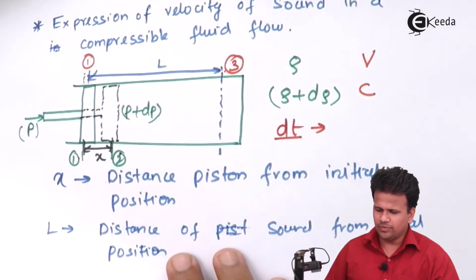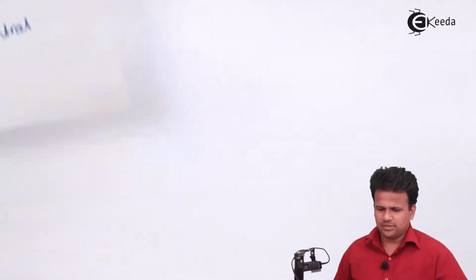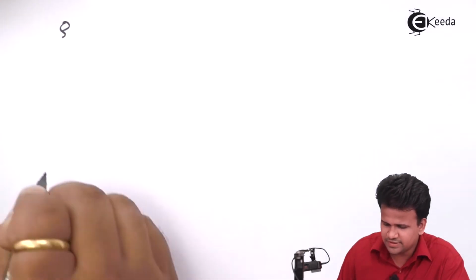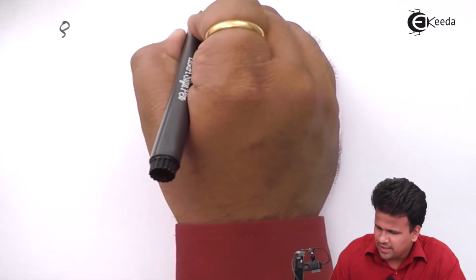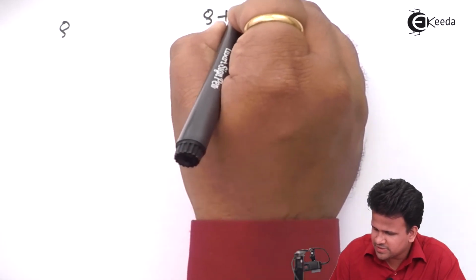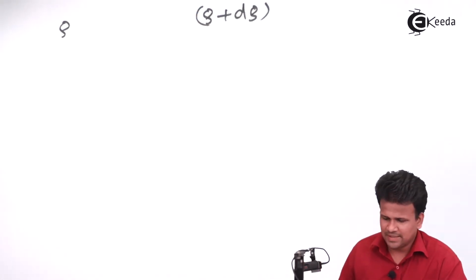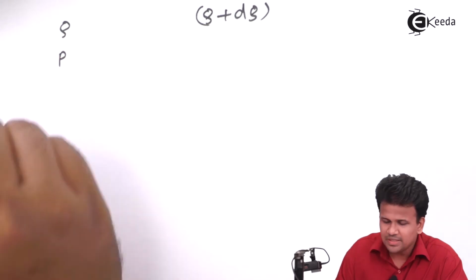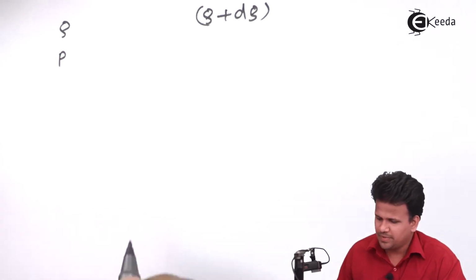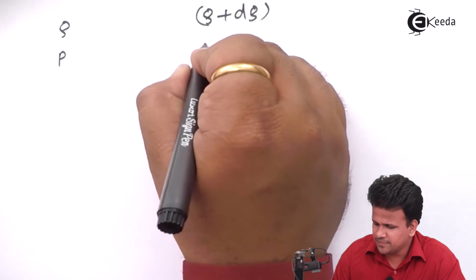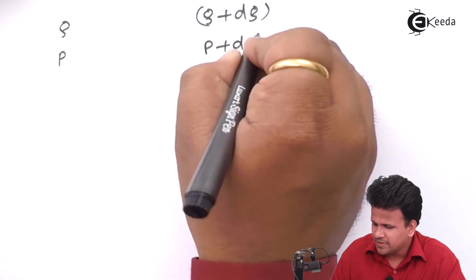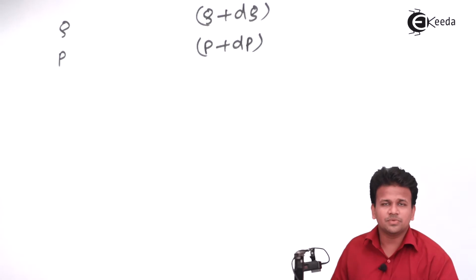So let us write down all the terms one by one. The first term is rho, that is the density at the initial position. Then density rho plus d rho at the final position. The next is P, the initial pressure at the initial position, and P plus dP, the pressure at the final position.